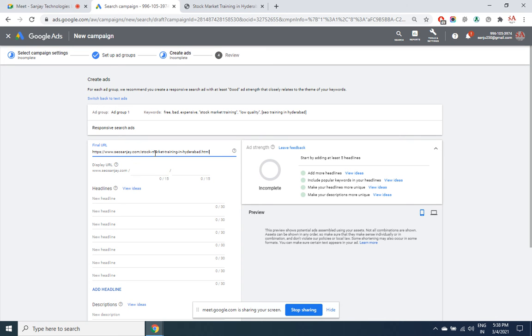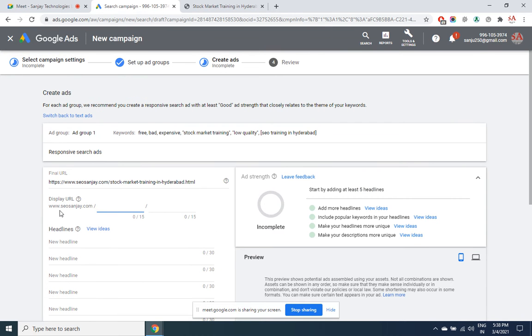So this is the final URL that has to open up. This is the display URL. Let me zoom in a bit. Now, what page has to be shown in that? You can have a different page address here, though the site is the same, but here you can have any custom text. This is only for show purposes. The page which will open is this one.